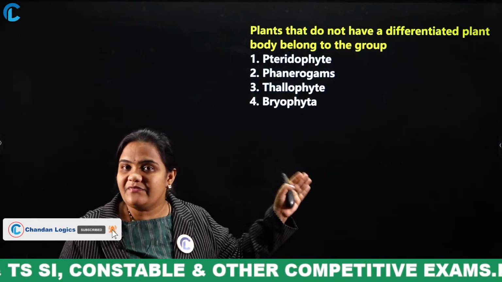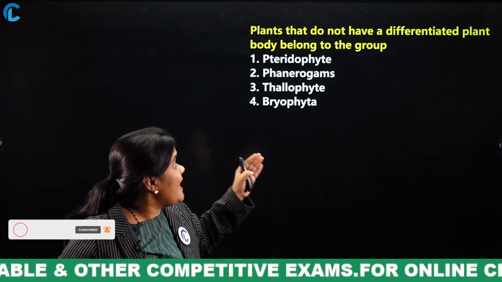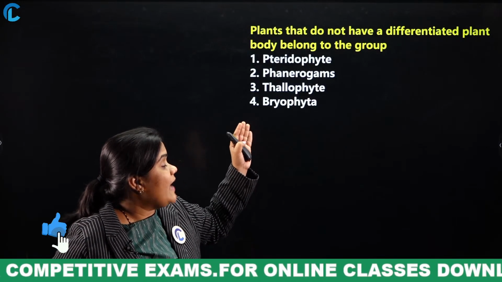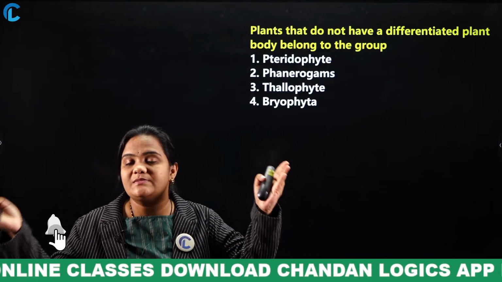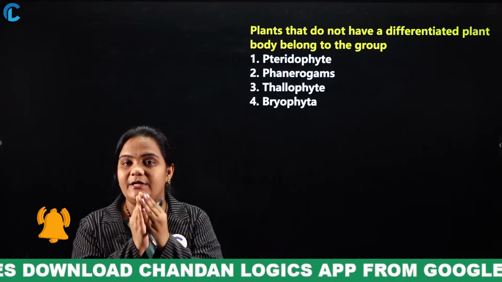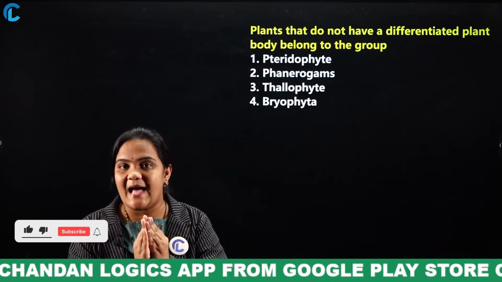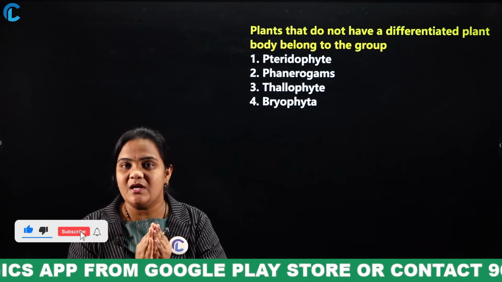So, in the given 4 options, which type of plant does not have a differentiated body? That means stems, roots, and leaves are all combined into a single part. What is the answer? Did you get the question?